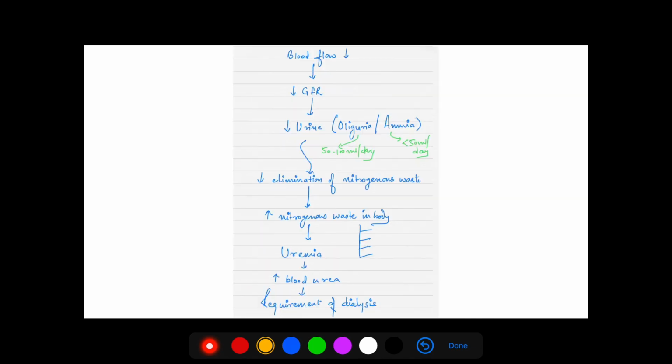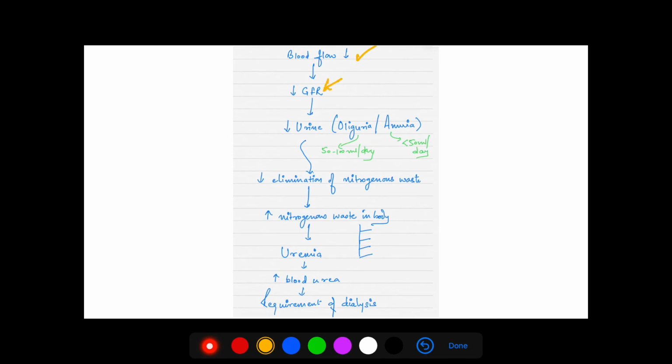All right, so what happens in this renal failure is, like I told you, the blood flow to the kidney is decreased, which will give rise to a decrease in the glomerular filtration rate. Like I said, if the input is decreased, the output will also decrease. So blood flow decreases, GFR decreases.